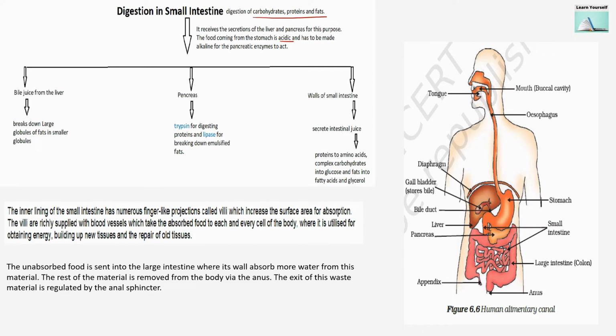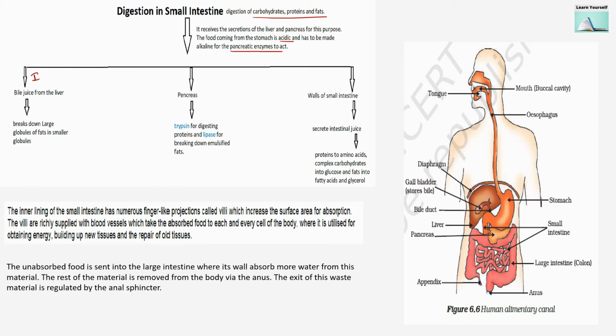The pepsin enzyme will work in an acidic environment. So, the hydrochloric acid will give that acidic environment in the stomach to the pepsin enzyme. Now, when it comes to the small intestine, it requires an alkaline medium, so the pancreatic enzymes will act upon the food particles. Now, the first one is the bile juice from the liver.